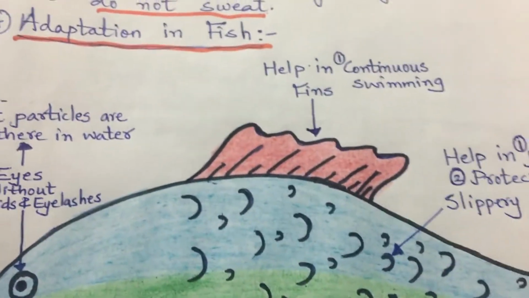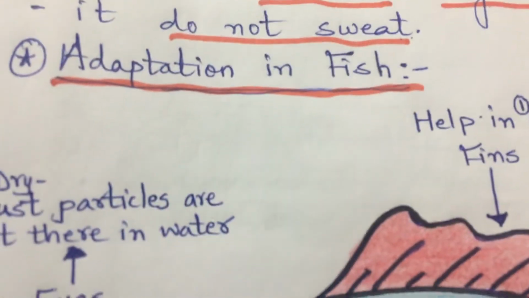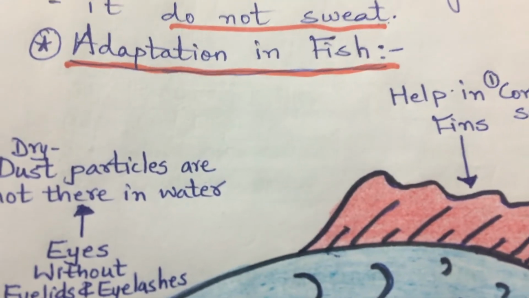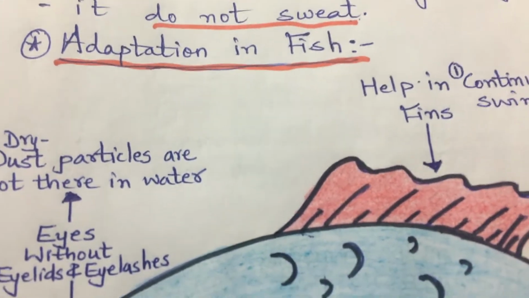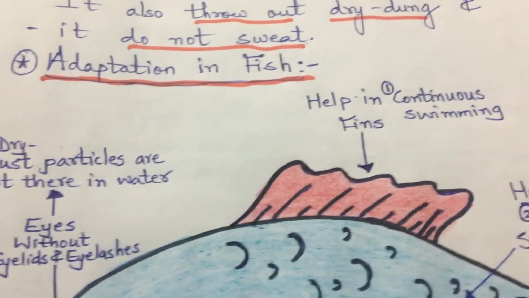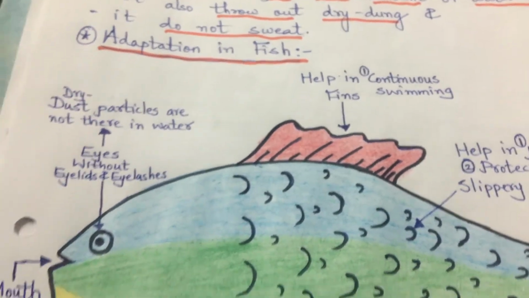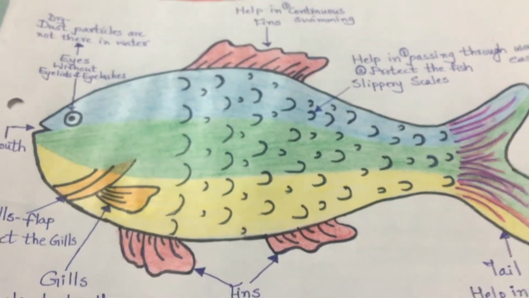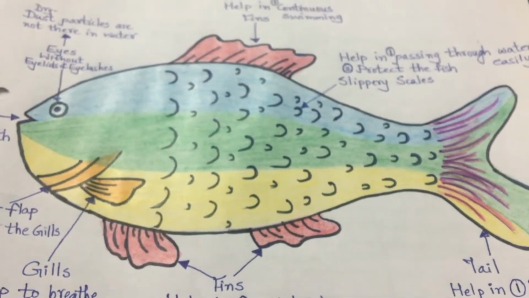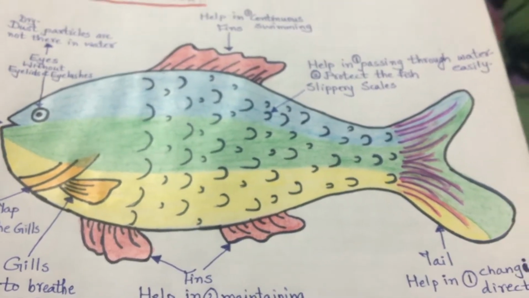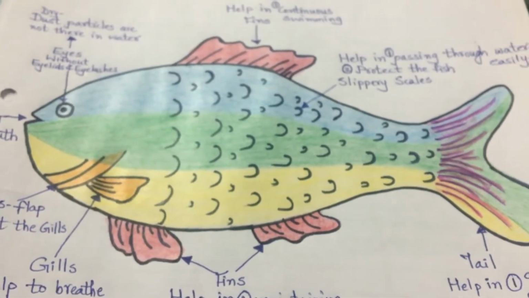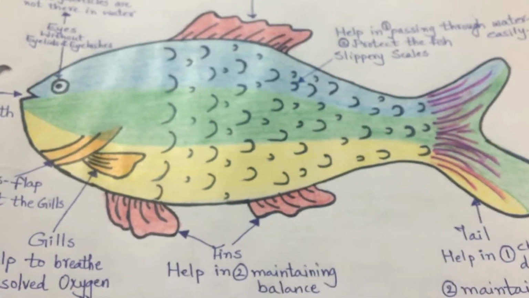Now today we will see about adaptation in fish. Actually in chapter 8 we have learned about fish, its body structure, how it moves. So here we will just go through the points: what are the special body structures which make the fish survive in the water, and these special body features are termed as adaptation in the fish.